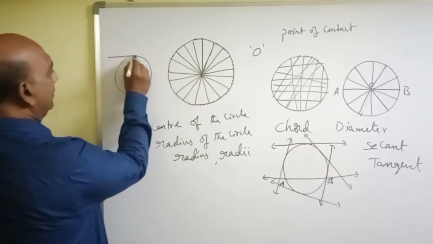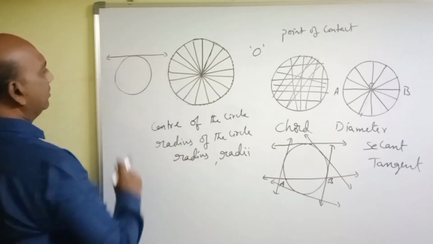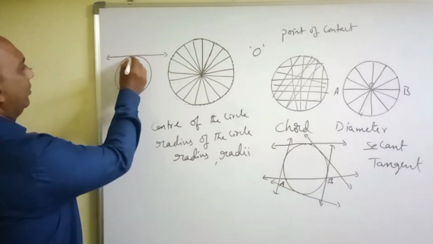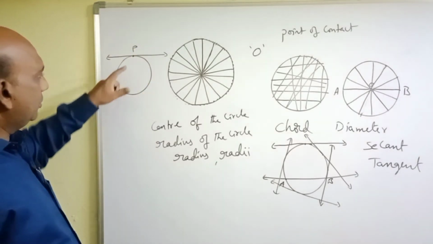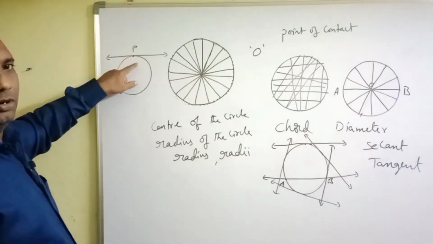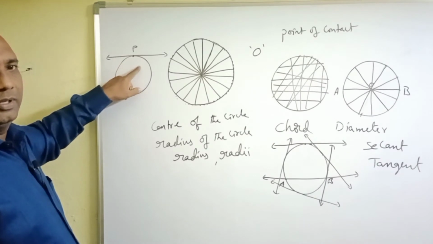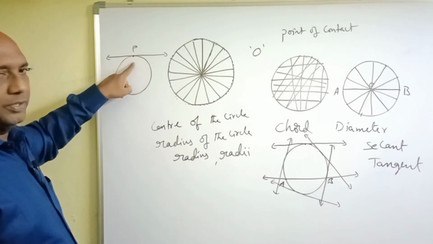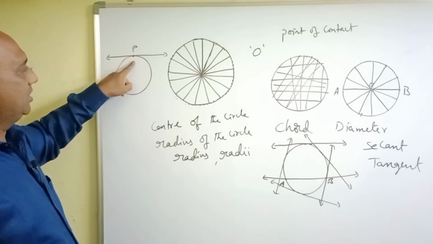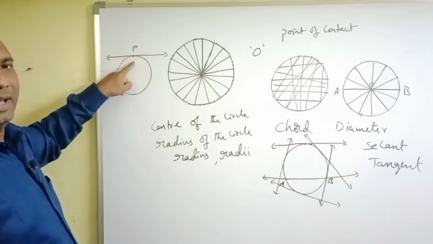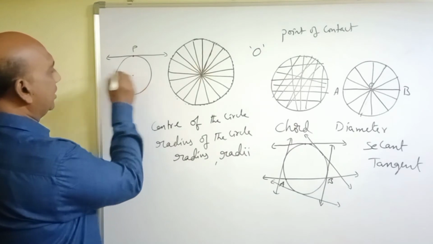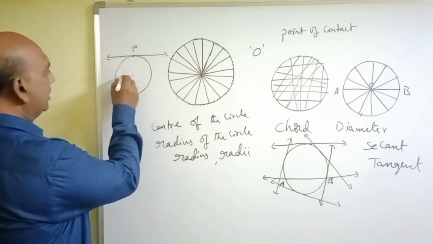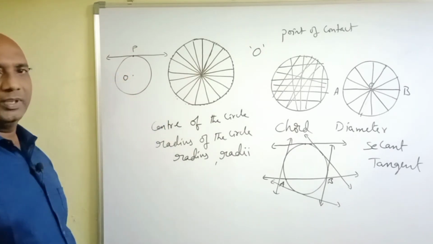Here, this is the tangent drawn that passes through only one point. Let us take this as P. So, this point P is called the point of contact. The point through which the tangent passes is called the point of contact. And this is the center of the circle. The center of the circle is denoted by O.